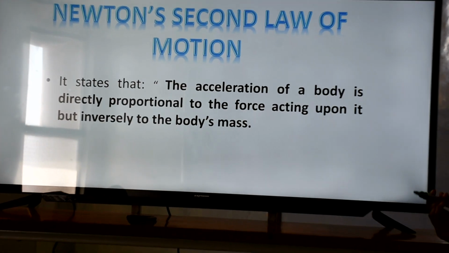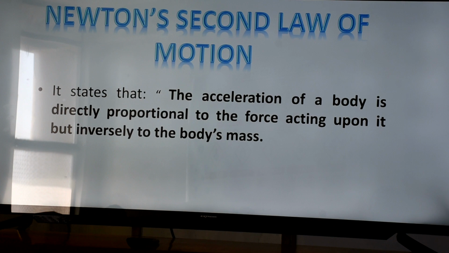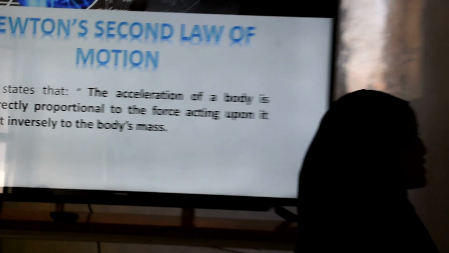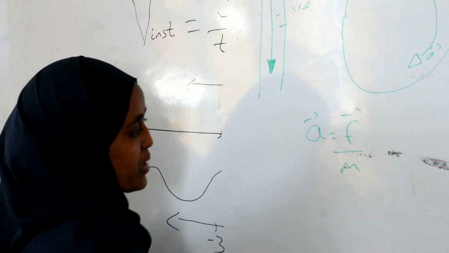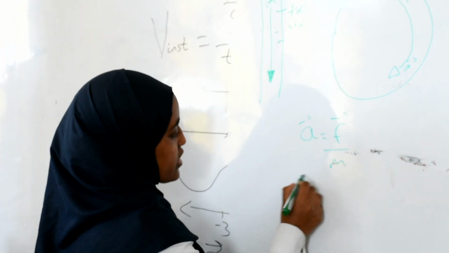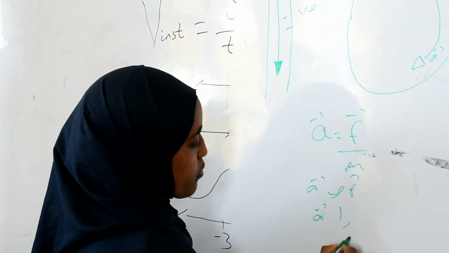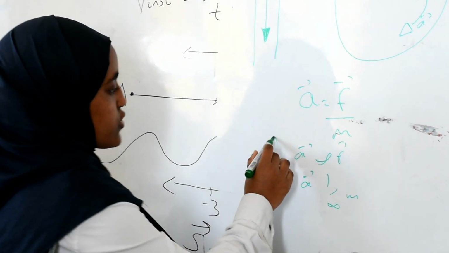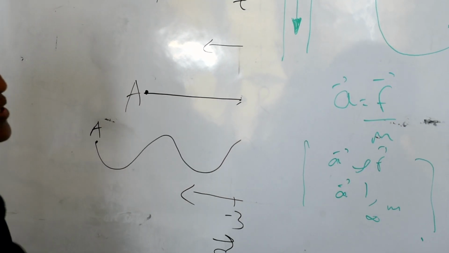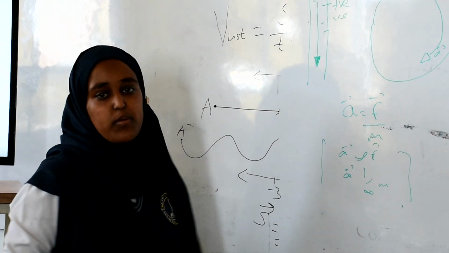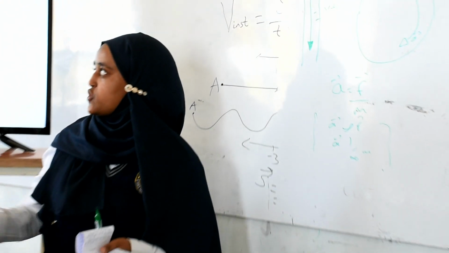This law states that the acceleration of the body is directly proportional to the force acting upon it, but inversely proportional to the body's mass. This can be mathematically expressed as acceleration equals force over mass. So acceleration and force are directly proportional, whereas acceleration is inversely proportional to mass. Using this relation between these quantities, we can simply calculate different problems related to this topic in physics.